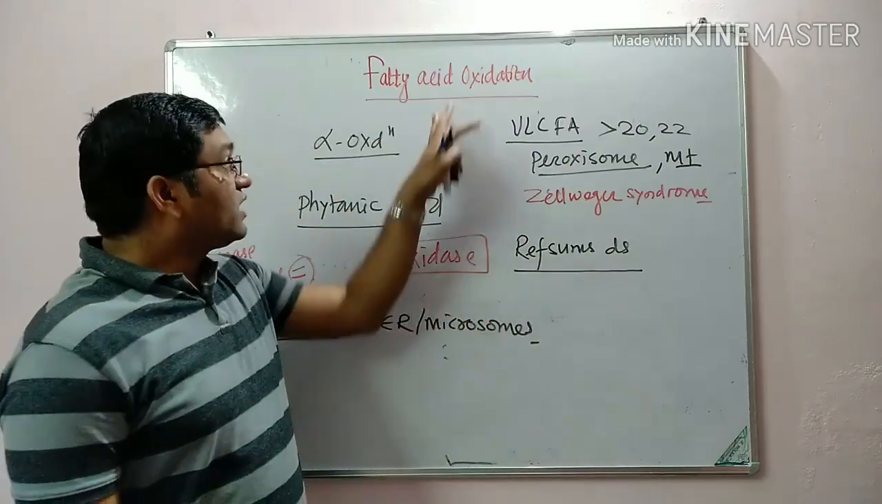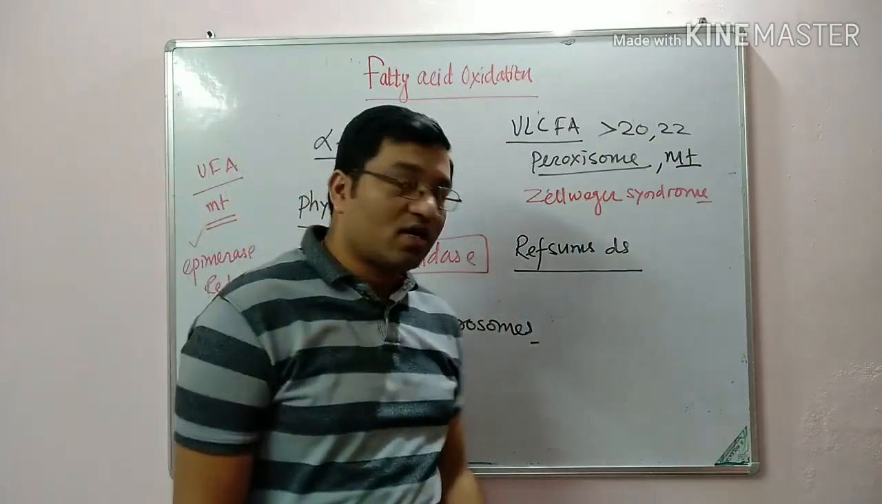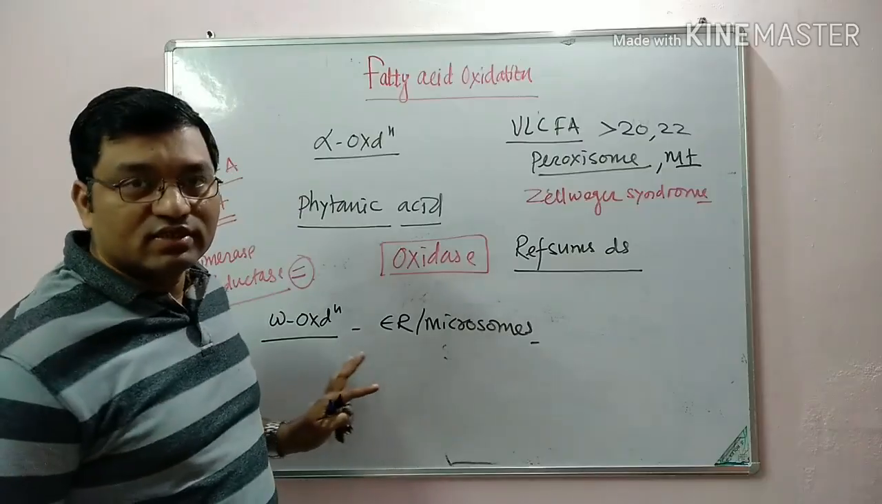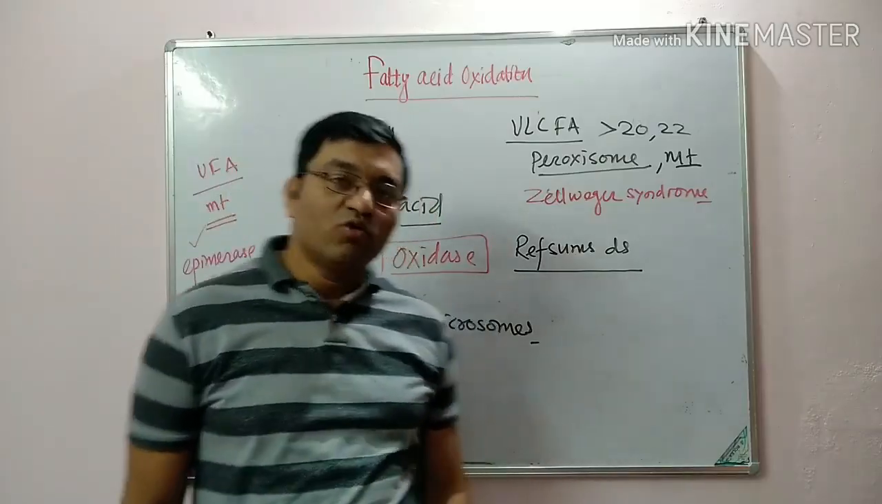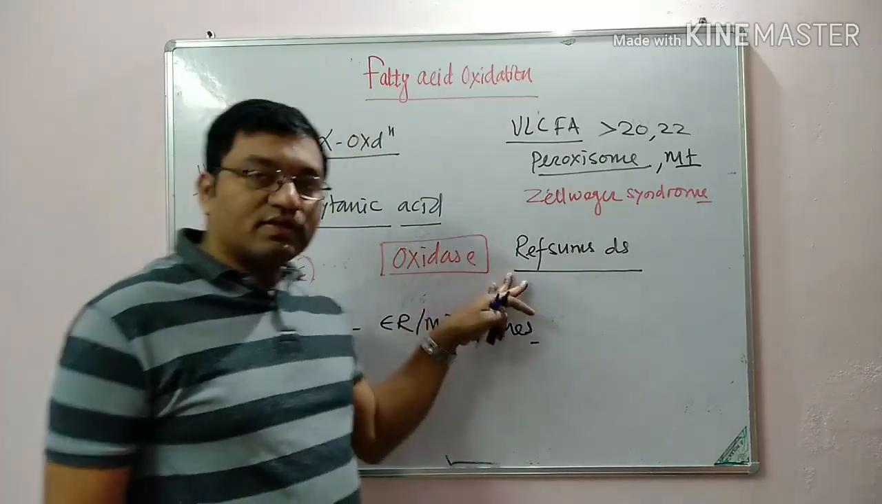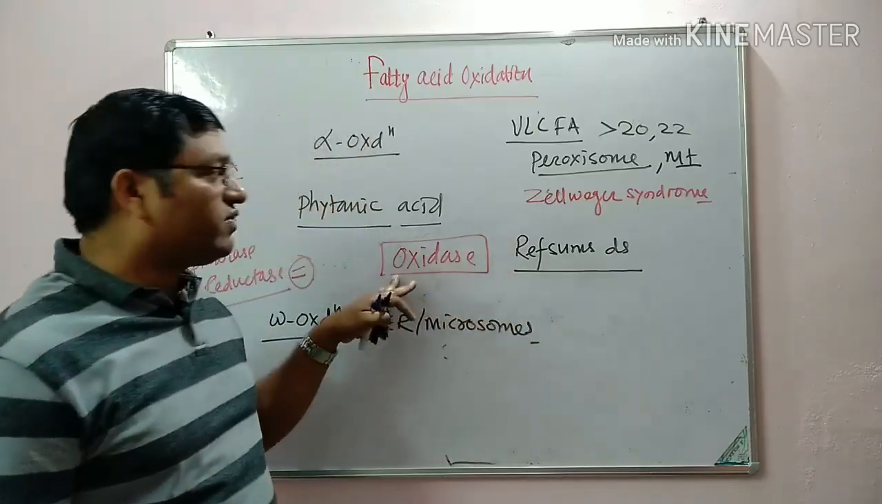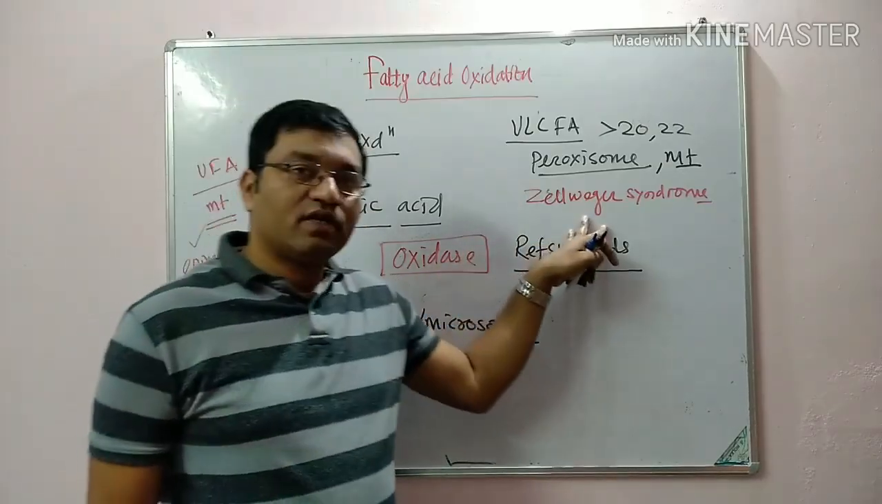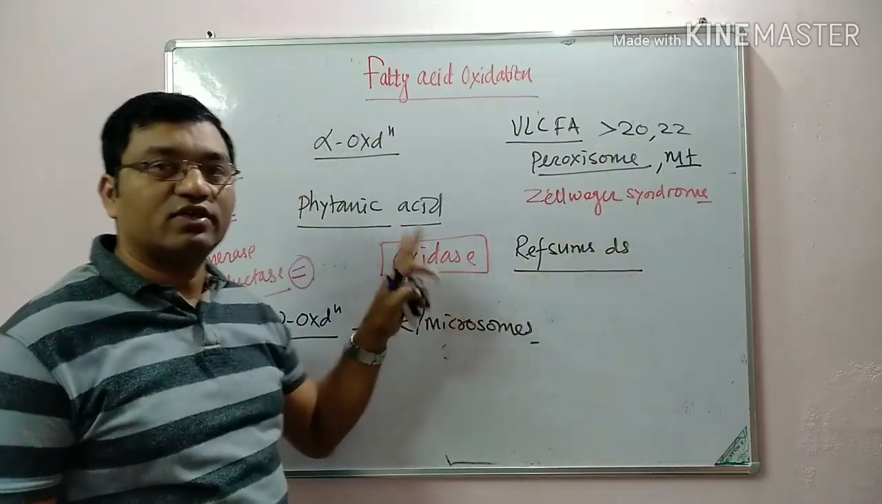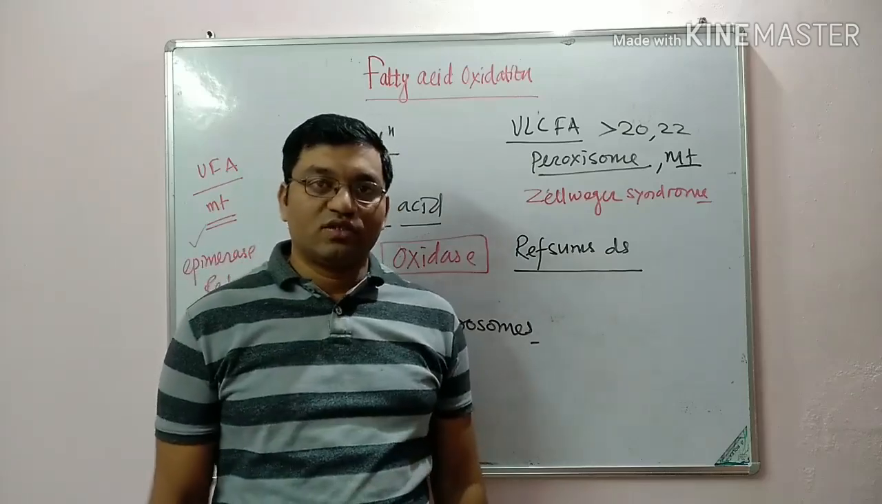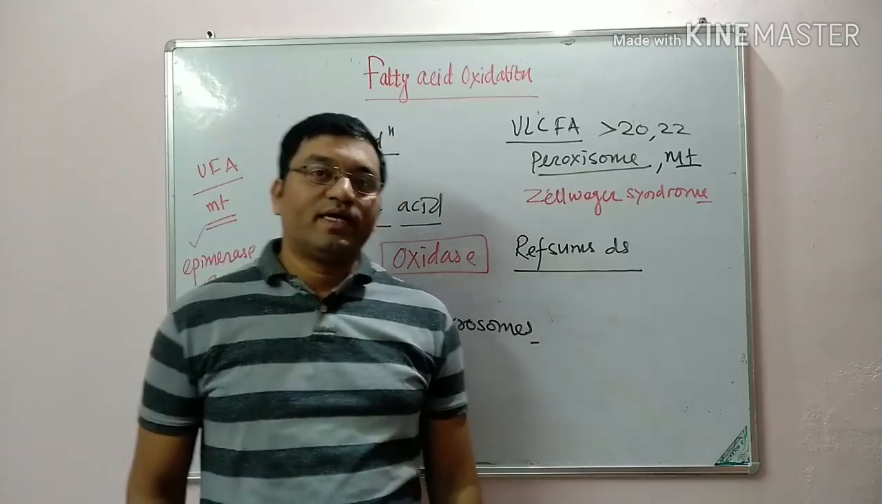The disorders which are related to the fatty acid oxidation are, first, SIDS, that is sudden infant death syndrome, then Jamaican vomiting sickness, then Refsum's disease, which is the alpha oxidation defect, then Zellweger syndrome. So these are the important diseases which are related to the fatty acid oxidation. This is all about the fatty acid oxidation.